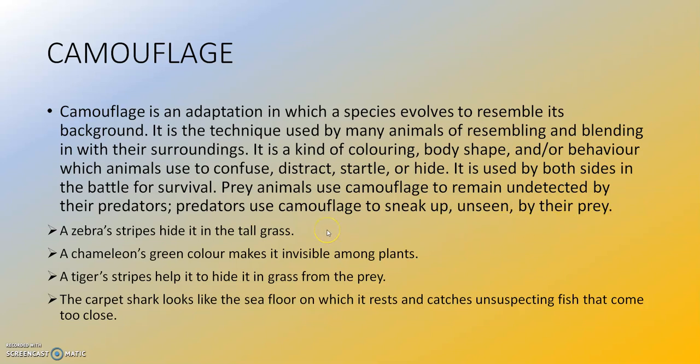The examples are a zebra's stripes hide it in the tall grass. A chameleon's green color makes it invisible among plants. A tiger's stripes help it to hide in the grass from the prey. The carpet shark looks like the sea floor on which it rests and catches unsuspecting fish that come too close. I am sure all of you have seen the chameleon, which changes color according to its surroundings. So it uses the technique of camouflage.